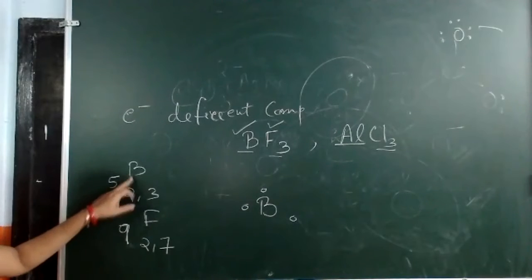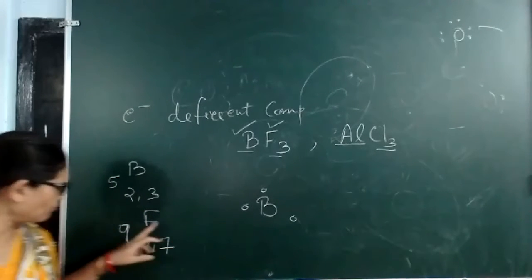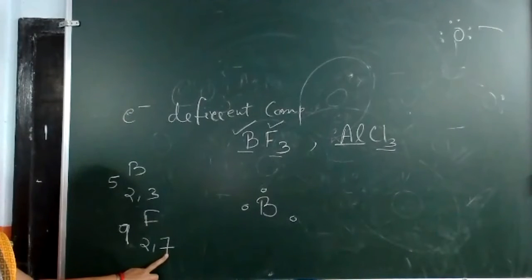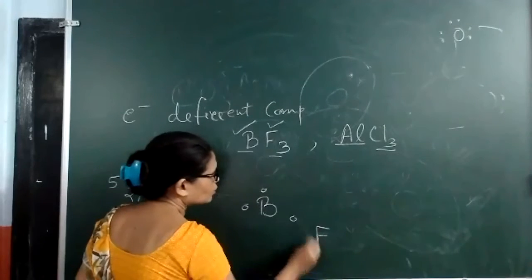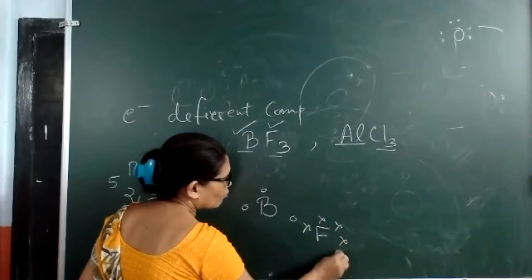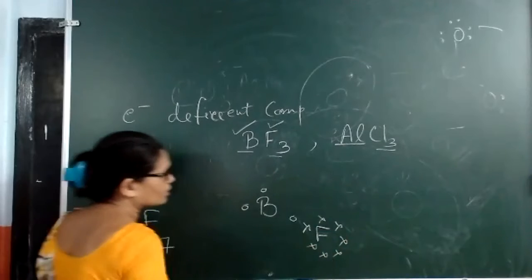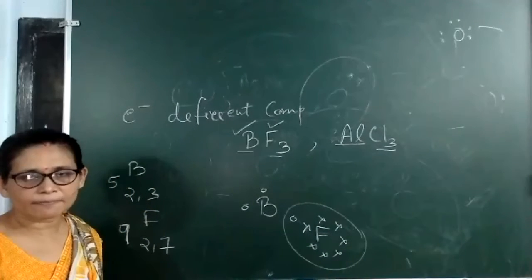Now boron needs 5 more electrons to complete its octet, and fluorine needs only 1 electron to complete its octet. So each fluorine will show mutual sharing of only 1 electron, 1, 2, 3, 4, 5, 6, 7. Now here you see the octet of fluorine is complete.